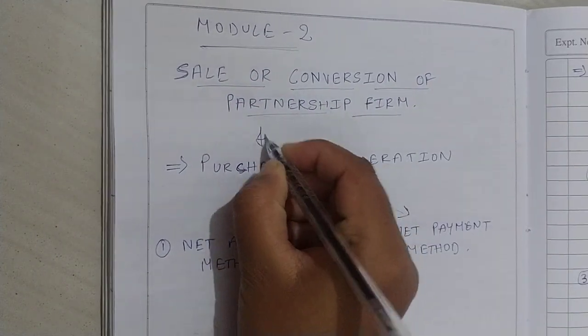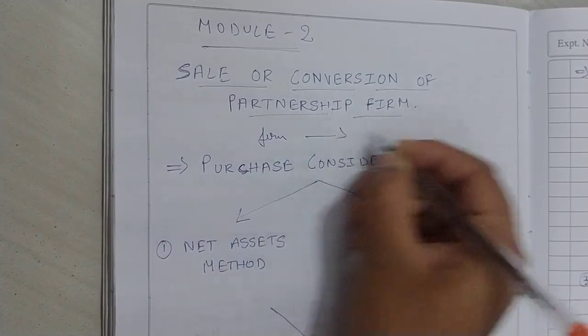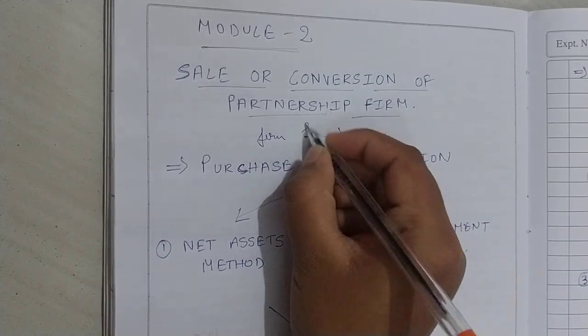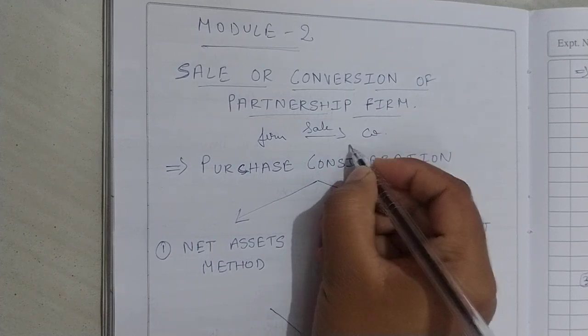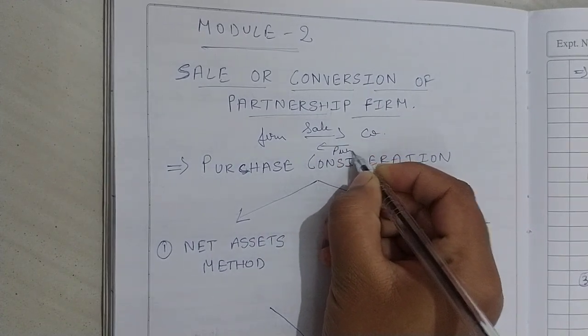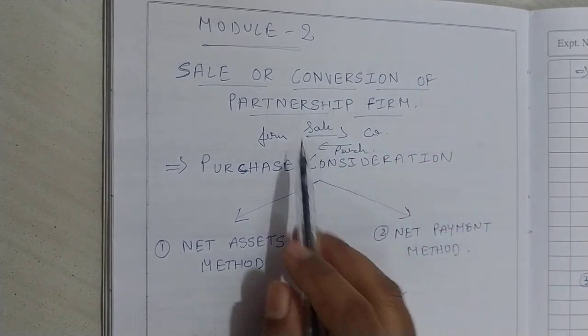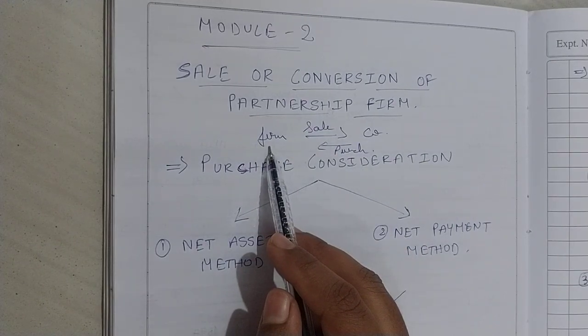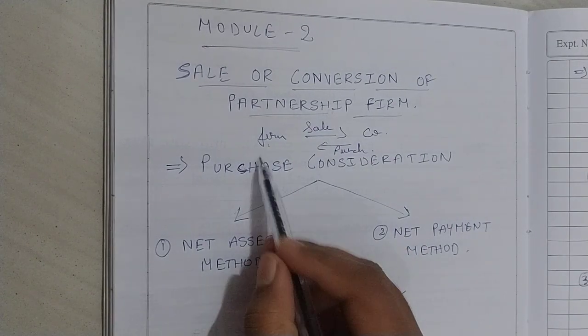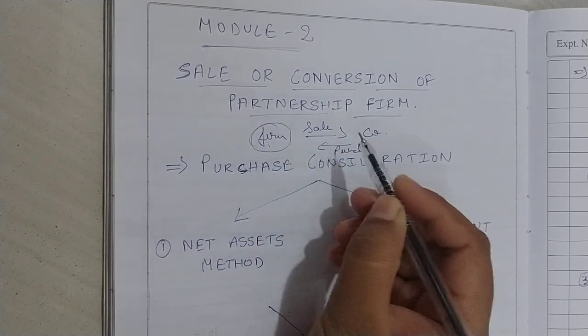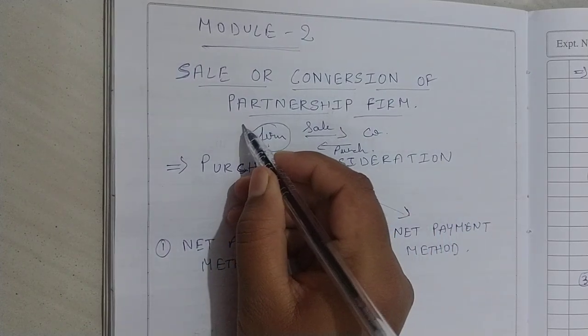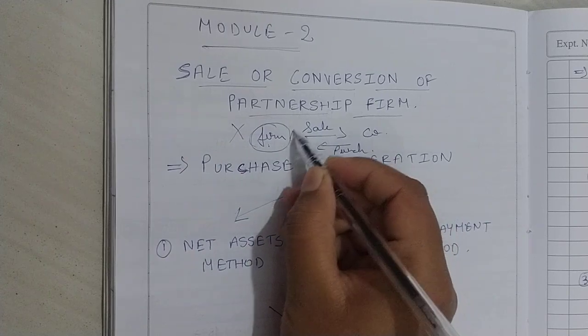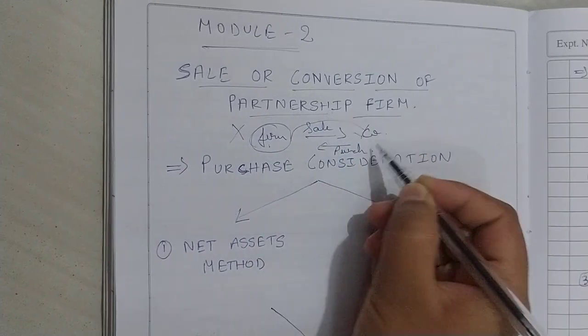The firm is selling and the company is purchasing. When the firm is selling the business to the company, what is going to happen to the firm? It is going to dissolve and its business comes to an end. Its complete business is transferred to the company.